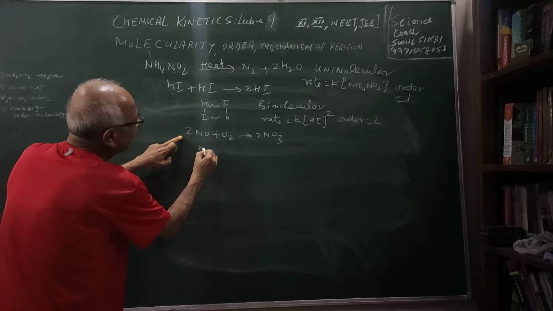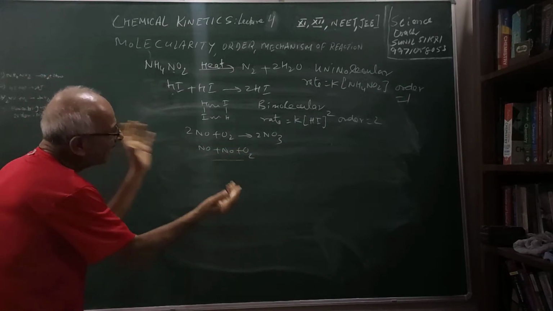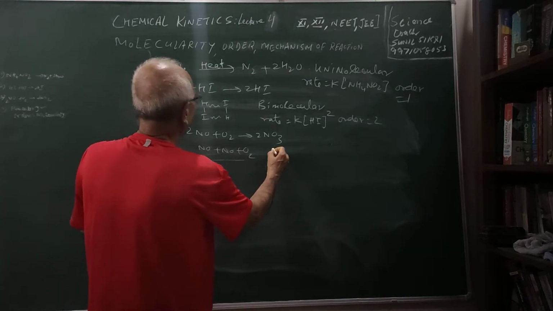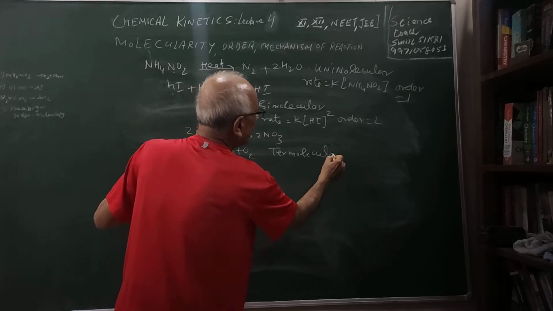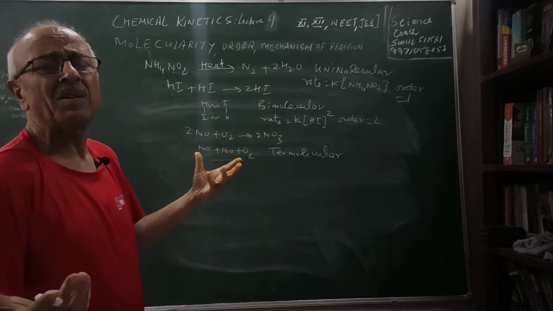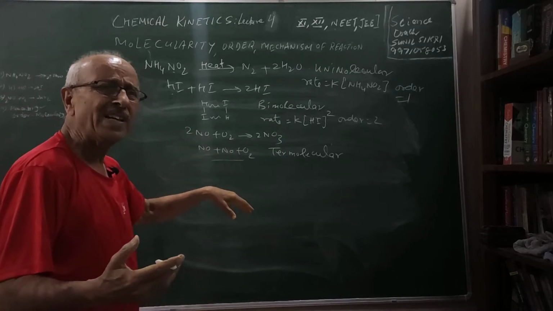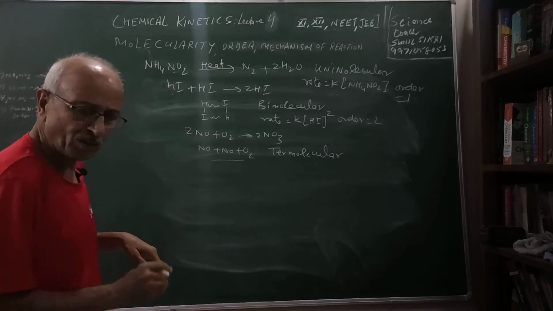Here what is happening? Three molecules, NO, NO and O2, the three are coming together, colliding. So what we say is termolecular. So maximum, as I said, 3 is a possibility. Higher order collisions are not possible simultaneously. Therefore, an order more than 3 is not seen.